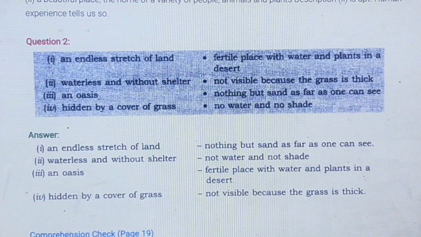Question number 2. Match the following. Answer: an endless stretch of land, nothing but sand as far as one can see. Second one, waterless and without shelter: no water, no shade. An oasis: fertile place with water and plants in a desert. Hidden by a cover of grass: not visible because the grass is thick.